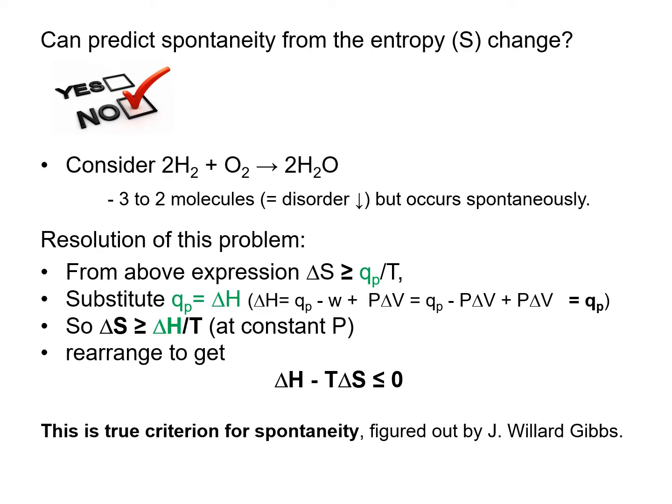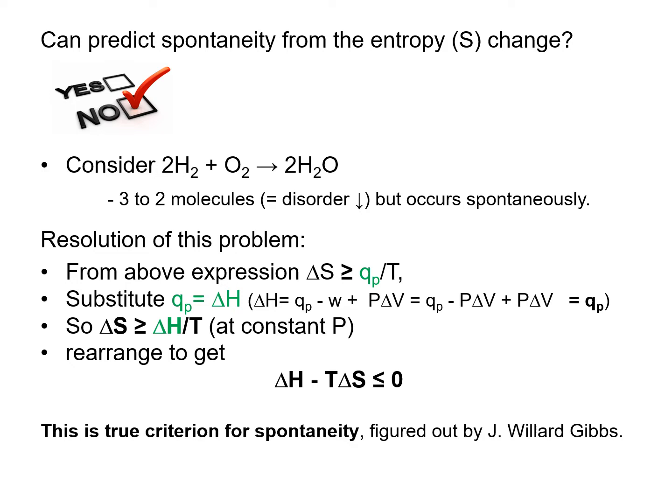So can we predict the spontaneity from the entropy change? The answer is no. Let's look at an example here where two hydrogen molecules and one oxygen molecule get together to become two water molecules. When you look at the total number of molecules, it changes from 3 to 2, so the disorder actually goes down instead of going up, but it still occurs spontaneously. Then how do we resolve this problem?